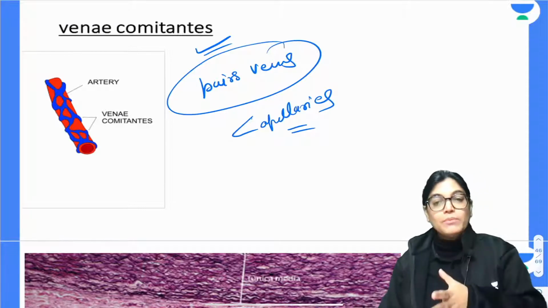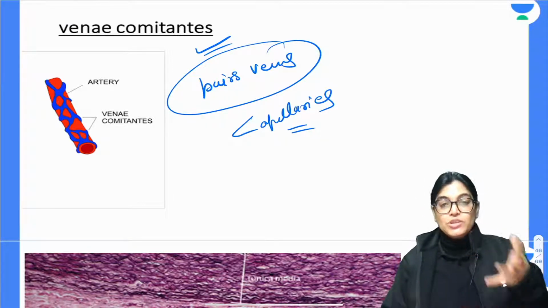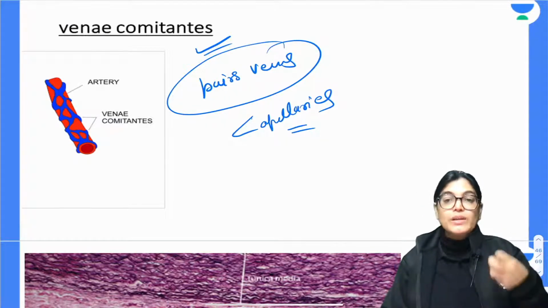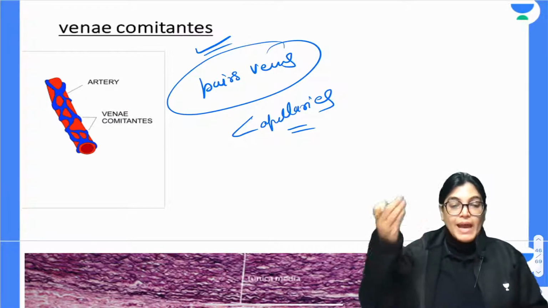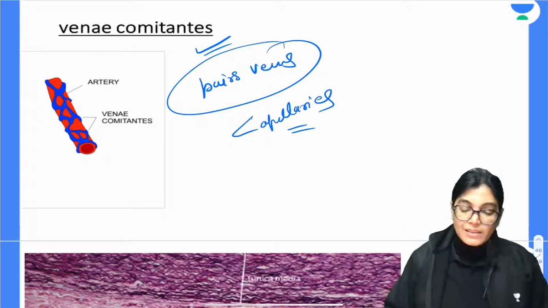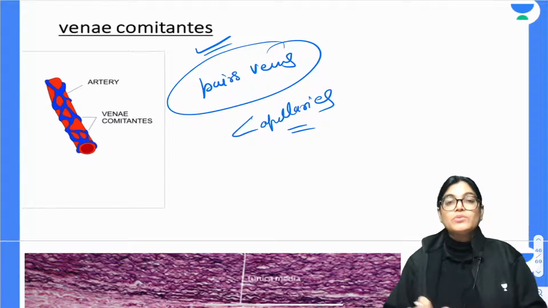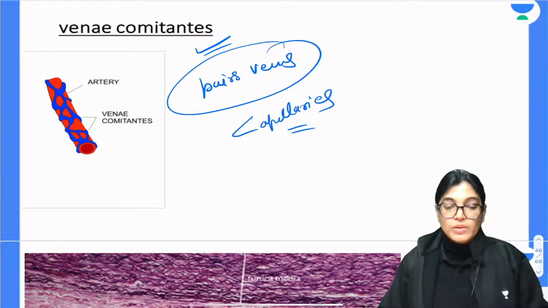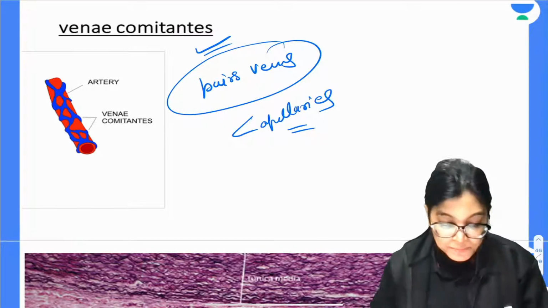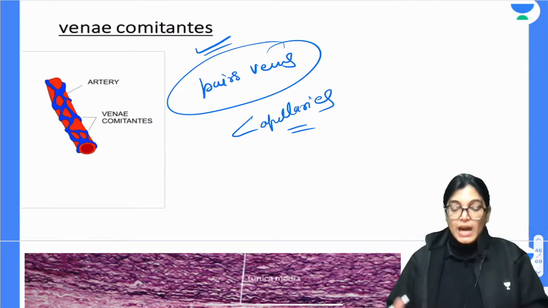So, the function of venae comitantes is that the pulsation of the veins surrounding the arteries will move the blood in the upper direction towards the heart. The other function is that it also maintains the countercurrent heat mechanism. So, exchange of heat takes place via these pairs of veins surrounding the arteries.